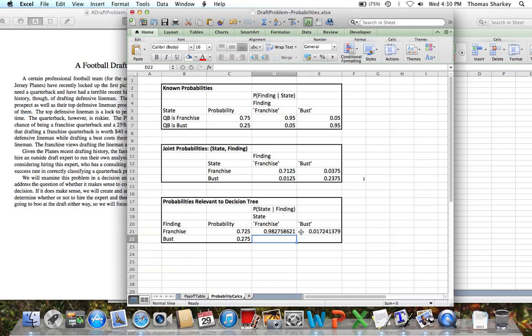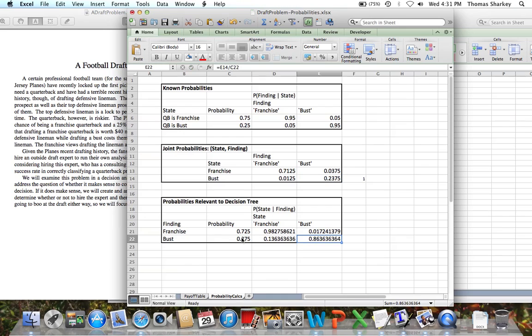And then we also want to do the same thing for the state conditioned on the finding, for the finding being bust. So we end up taking the state franchise comma bust, and dividing it by the probability of the finding being a bust. And then this is equal to the bust divided by this.